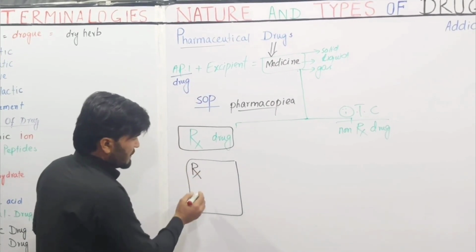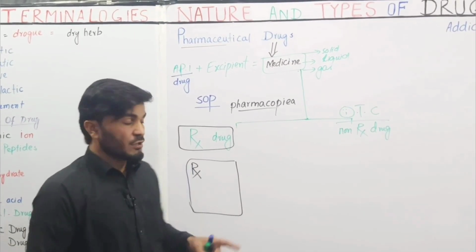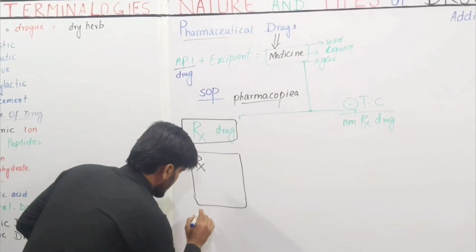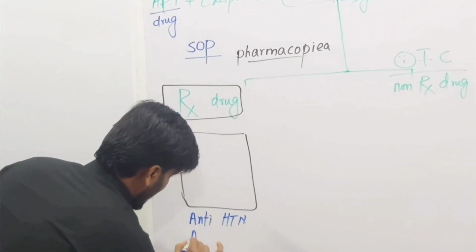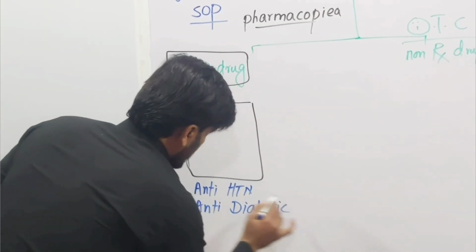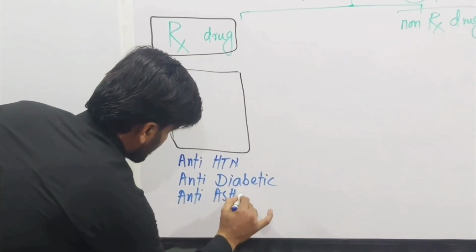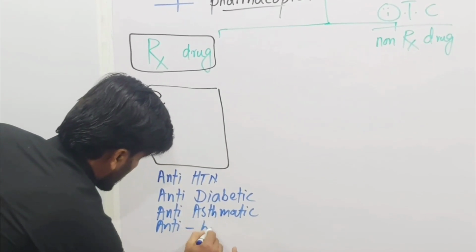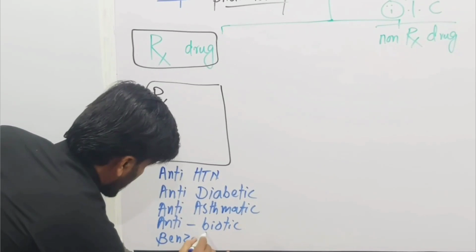So these drugs require a prescription from the doctor, and these drugs cannot be bought without the prescription of the doctor. These drugs include anti-hypertensive medicine, also anti-diabetic medicine, similarly anti-asthmatic and antibiotics, and also benzodiazepines.